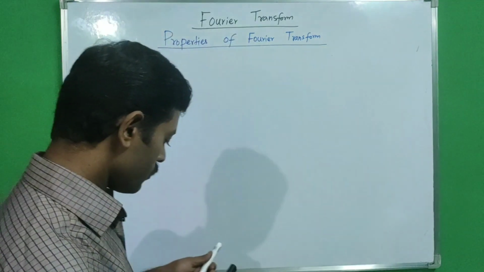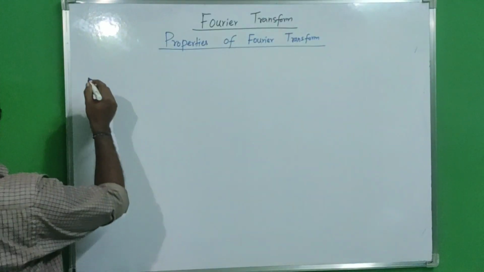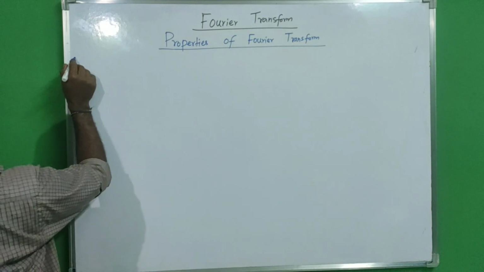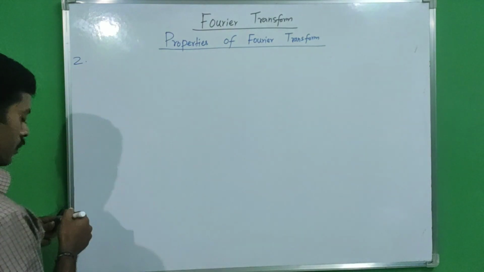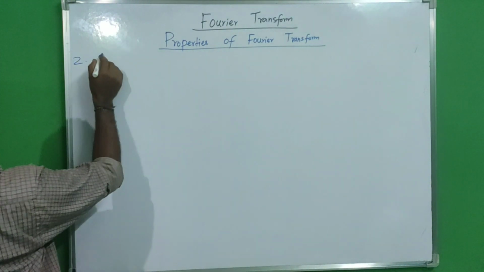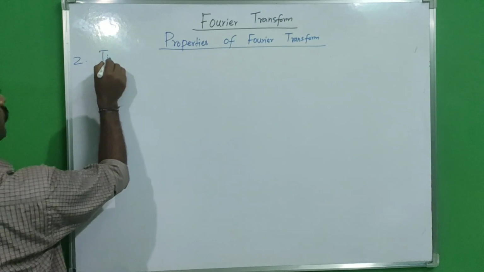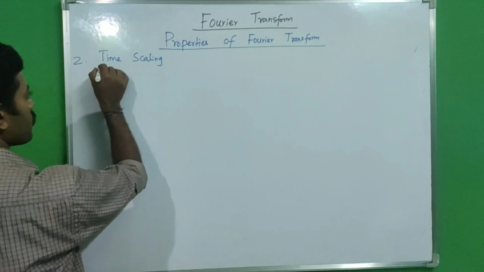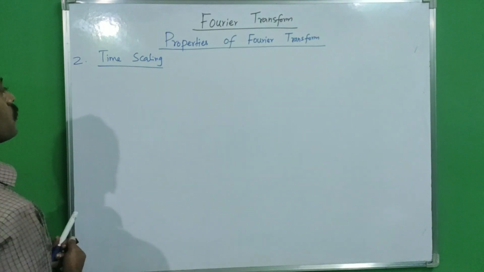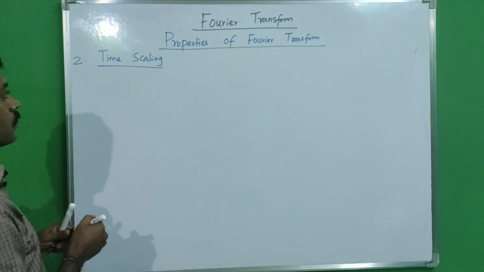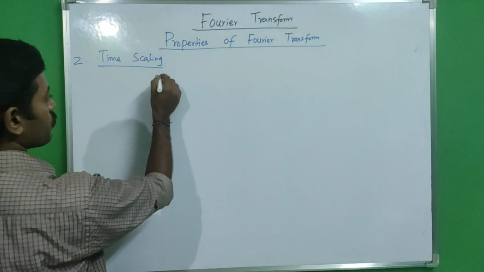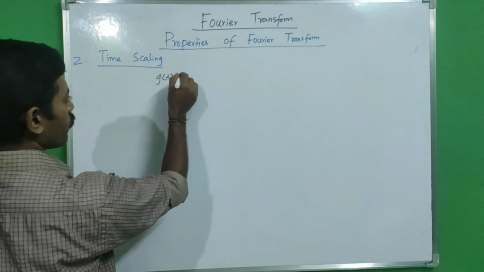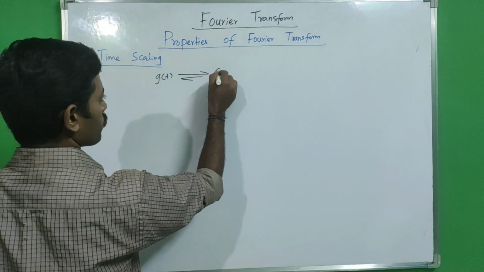According to the time scaling property, this is the second property. We already discussed the first property called linearity. So the second property is the time scaling property. According to time scaling property, if we have a signal g of t, it has a Fourier transform pair G of f.